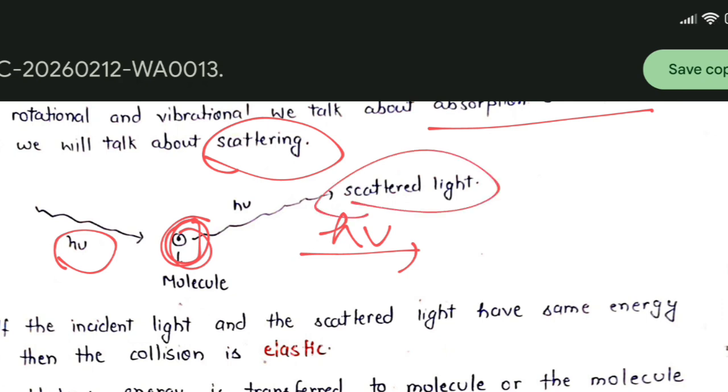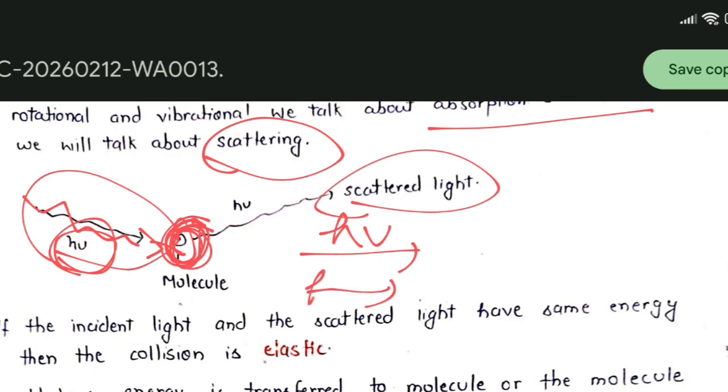The third thing that can happen is that when the light of energy h mu strikes the molecule, the molecule provides energy to the light and we get scattered light of higher energy. So three things can happen: we can get scattered light with energy h mu, with less than h mu, or with greater than h mu.